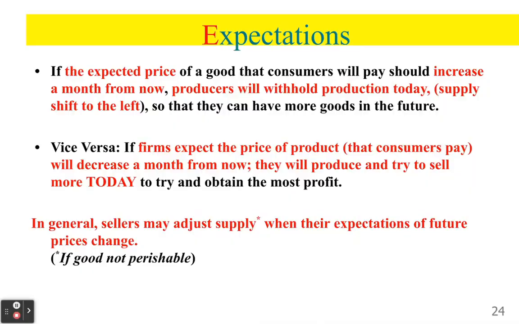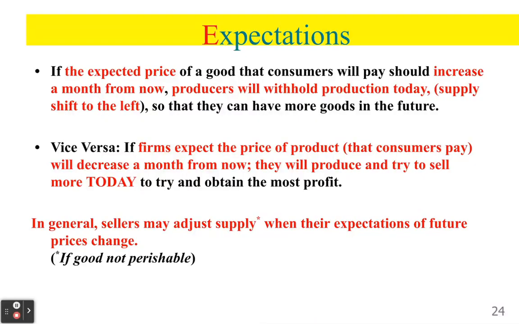So when you've got expectations, the whole idea is that if the good is going to be more expensive in the future, we're going to decrease supply now so we can save our resources and then produce more later on. So we're trying to save our resources and supply less right now. Then the flip side of that is that if we expect that the price of that good is going to decrease in the future, we're going to produce as much as we can now to try to sell it at the higher price. And so we're going to see supply increase now and shift to the right. So in general, we're going to adjust supply based on what we think will happen in the future.